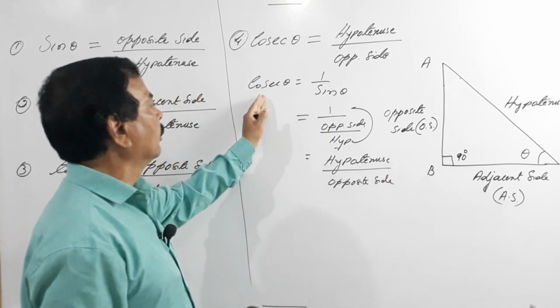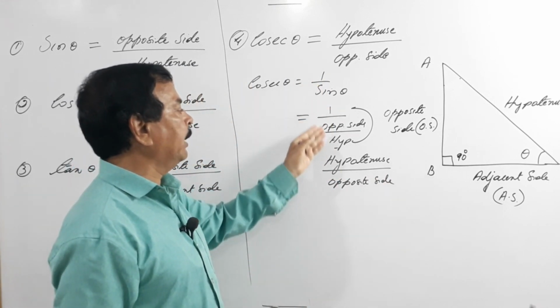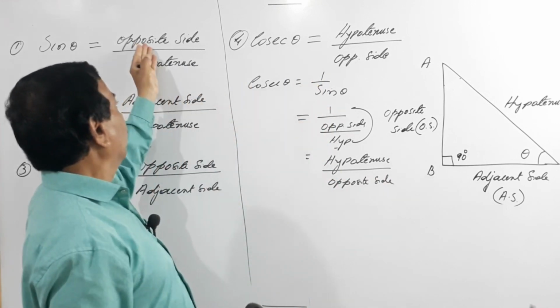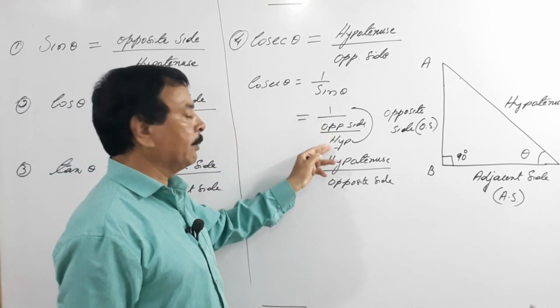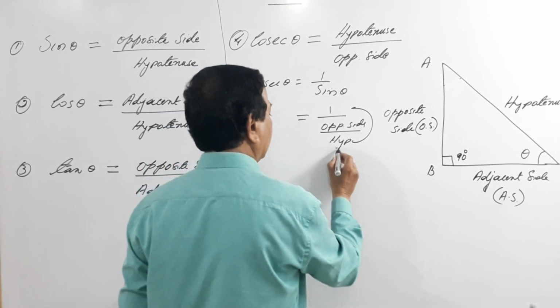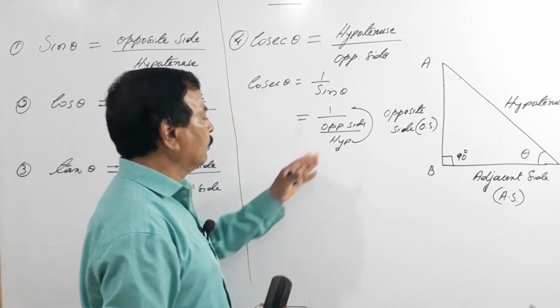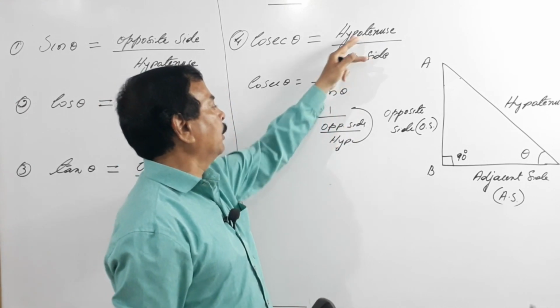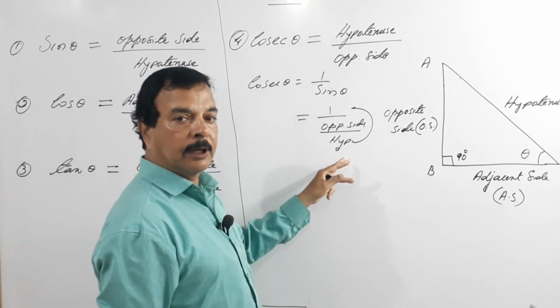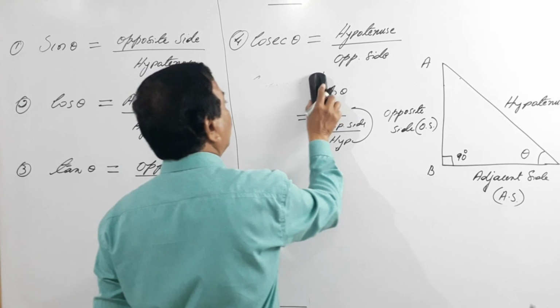See, cosecant is 1 by sin, so I write 1 by sin theta is nothing but opposite side by hypotenuse. Hypotenuse will go to the numerator, so it becomes hypotenuse by opposite side. Done? So I just proved it, that's all.